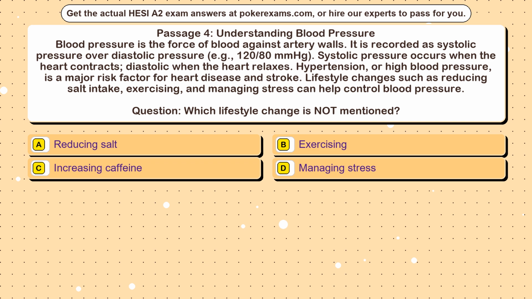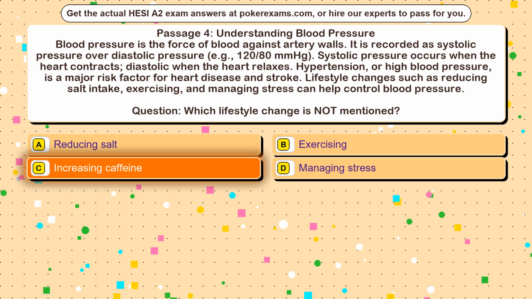Question: which lifestyle change is not mentioned? Option A, reducing salt. Option B, exercising. Option C, increasing caffeine. Option D, managing stress. The correct answer is Option C, increasing caffeine.